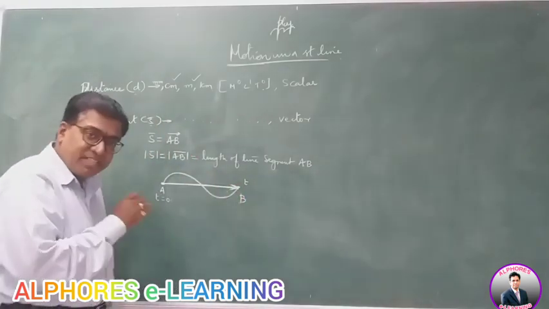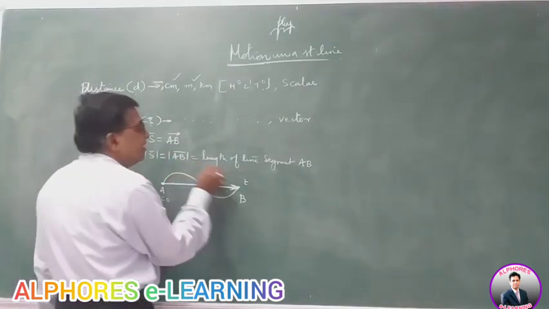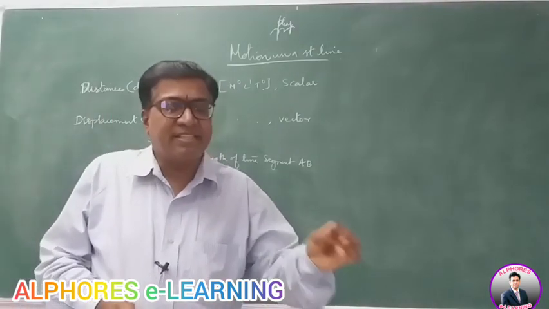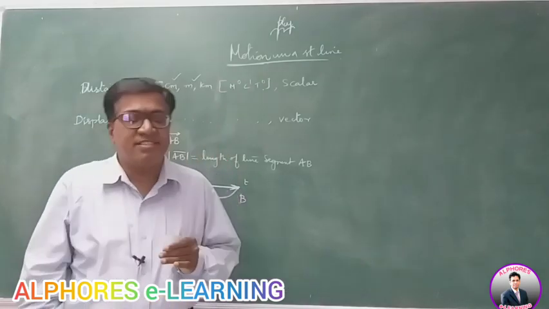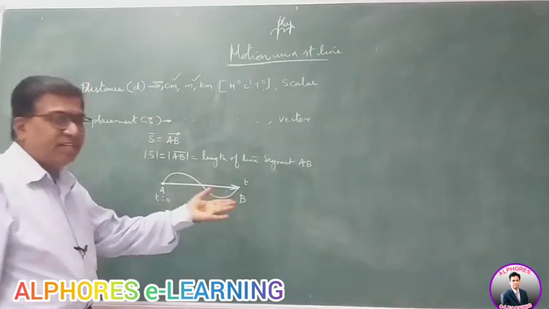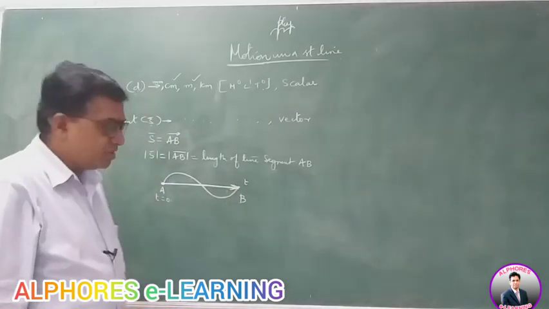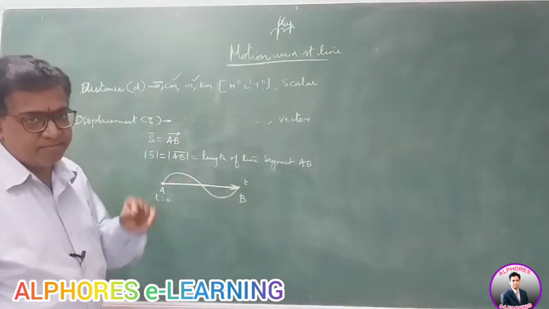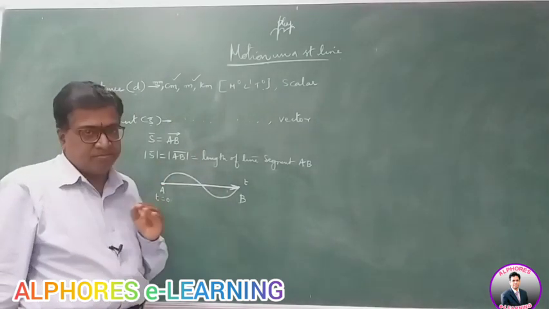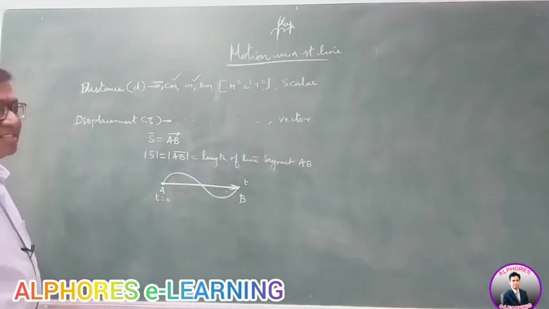If it is along the x-axis, then you can refer to it as i cap. You have learned in vectors: unit vector along x-axis is i cap, along y-axis is j cap, along z-axis is k cap. So in whatever direction it is going, according to that you can assign the direction. If it is along the x-axis, displacement is mod s i cap. If along the y-axis, mod s j cap. If along the z-axis, mod s k cap. That way you refer to the displacement. So this displacement s bar is a vector quantity.